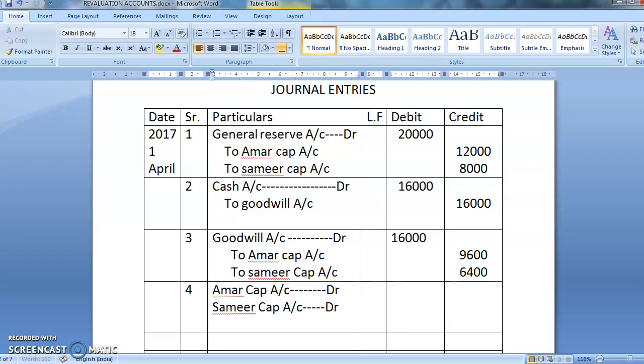What are you taking in the form of cash?